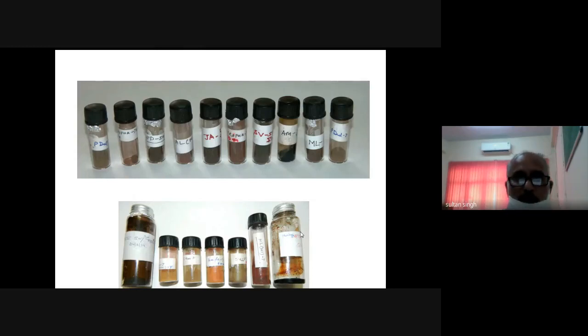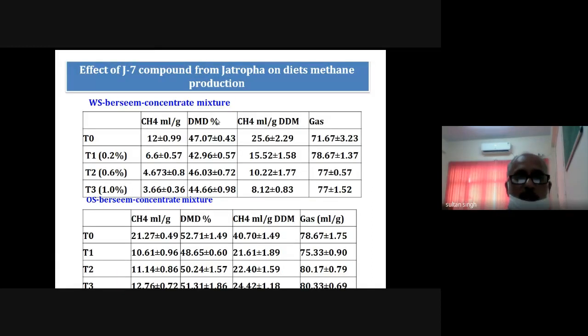We collected the samples and then we extracted the polyphenol compounds in our laboratory, and then we see their efficacy, how they can mitigate the methane production. So friends, in this slide you are seeing one of the compounds, J7, that we isolated from the Jatropha.